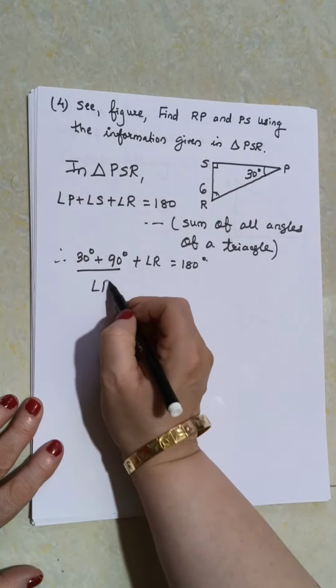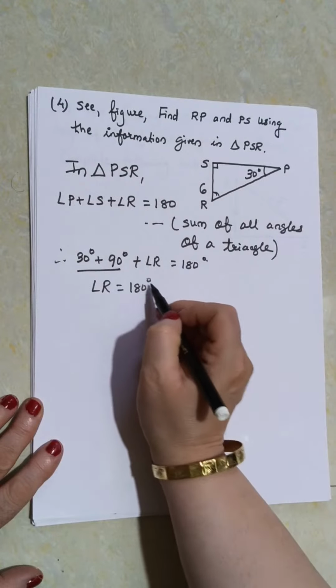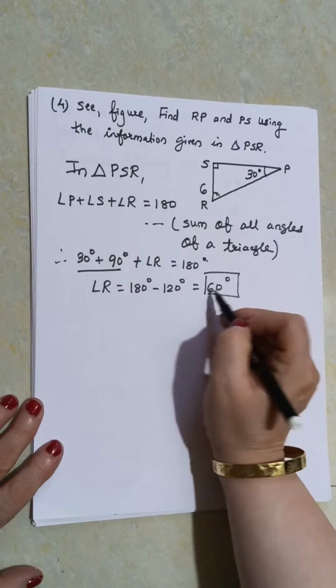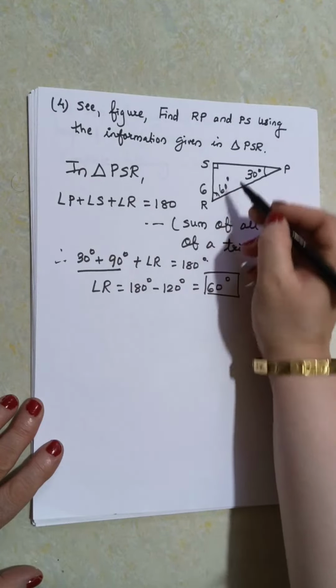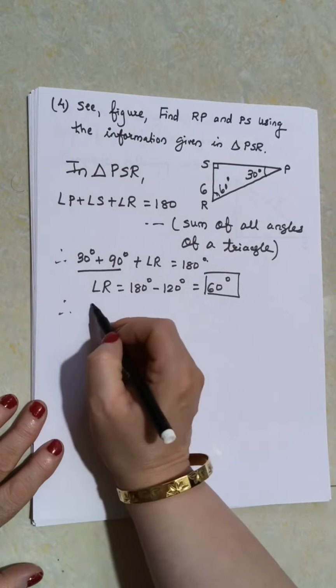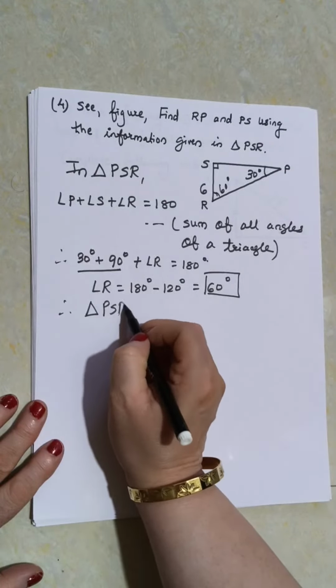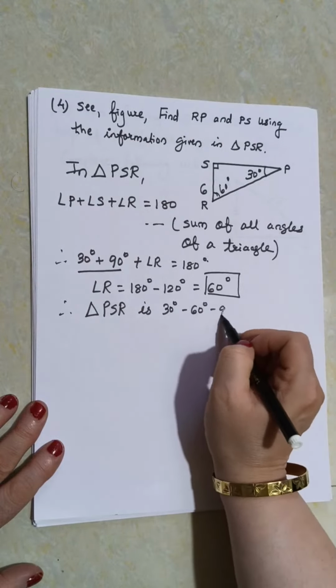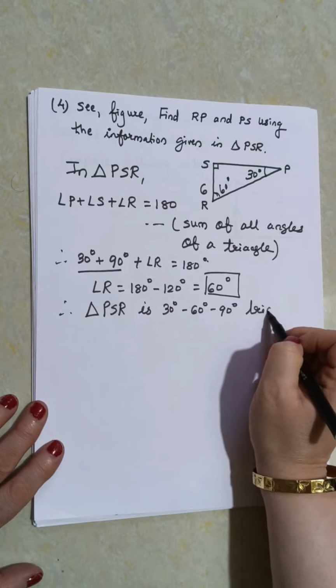So angle R is 180 degrees minus 120 degrees, that is 60 degrees. Yes Pranjal, your answer is correct. So this is a special triangle, a 30-60-90 degree triangle. Therefore, triangle PSR is a 30, 60, 90 degree triangle.